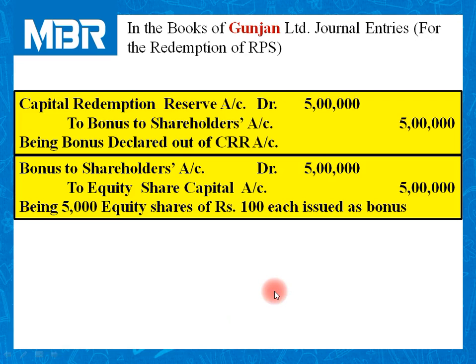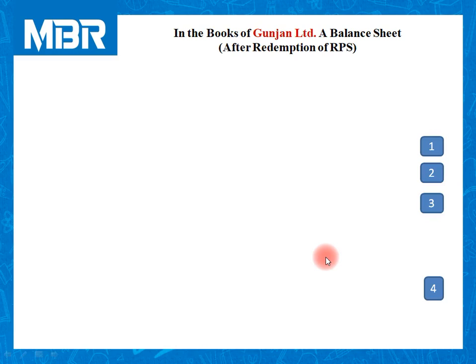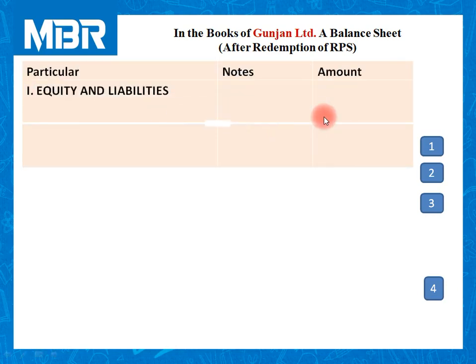For this question, the examiner has also demanded preparation of the balance sheet. And as we all know that we need to prepare our balance sheet in vertical form. So let us prepare our balance sheet in vertical form.